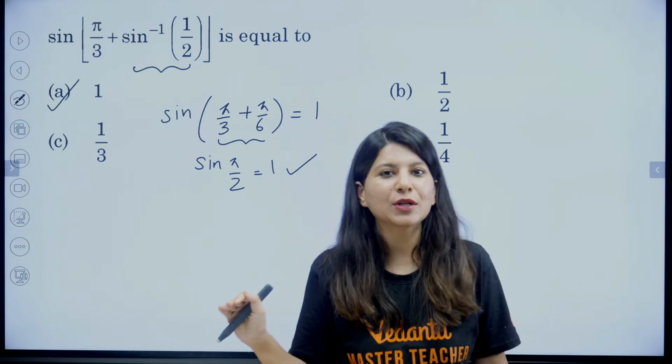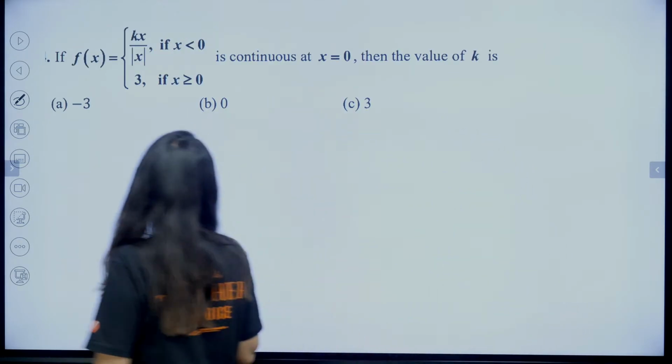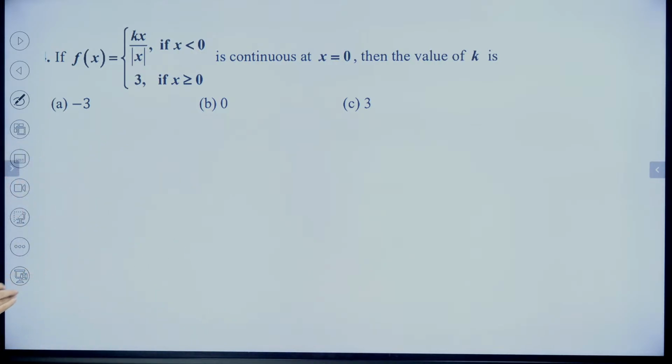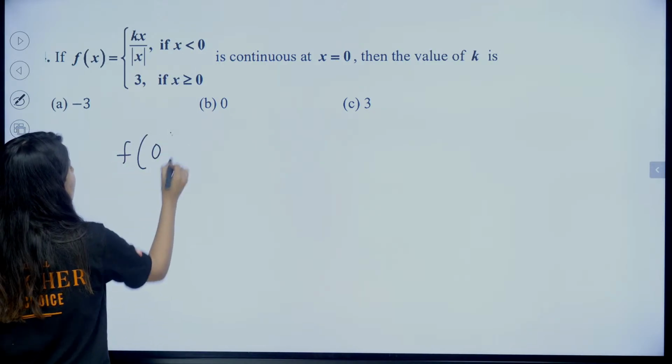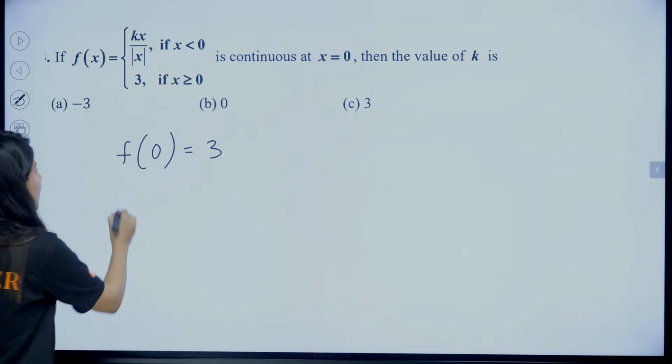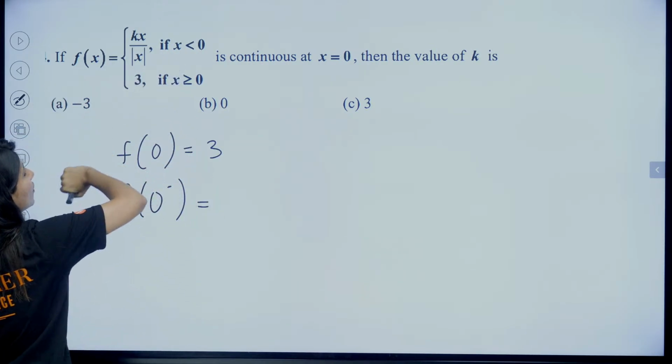15 seconds. We are going to kill the one marker question. The next question clearly is on our screen. This is continuous at x equals to 0. We need to figure out the value of k. Alright. Clearly that f of 0 is 3. Continuous, right? What about f of 0 minus? Who is going to tell me? So f of 0 minus.